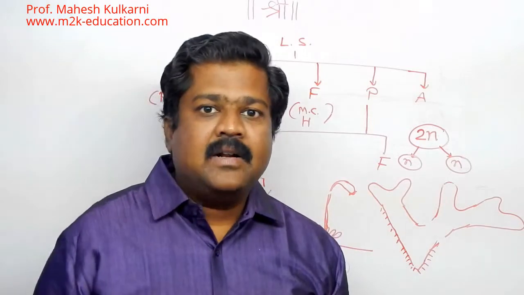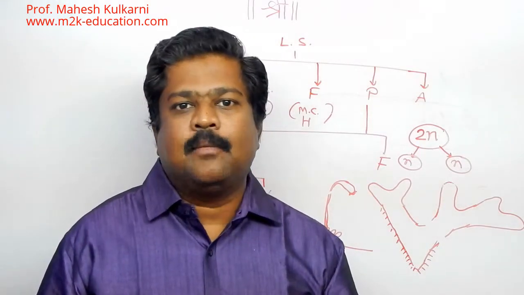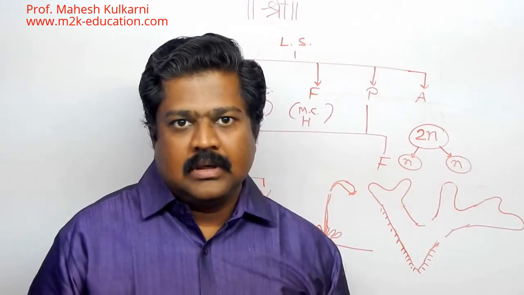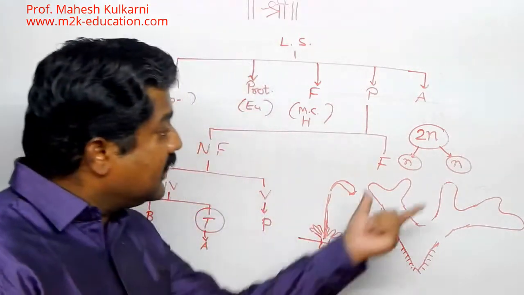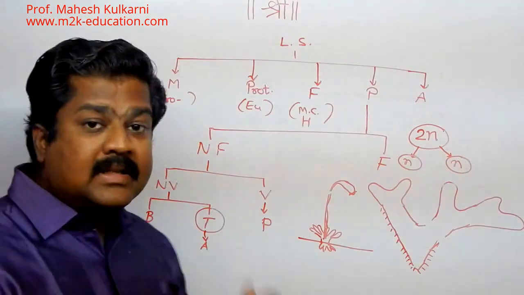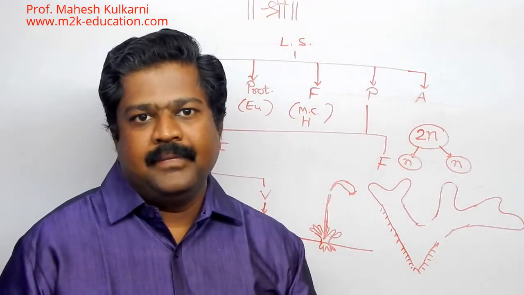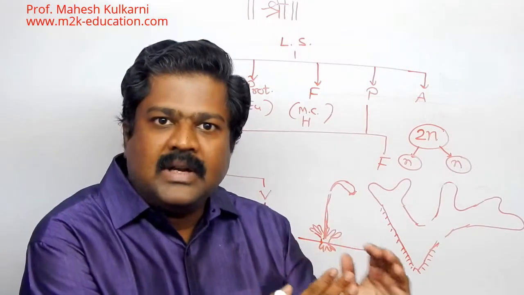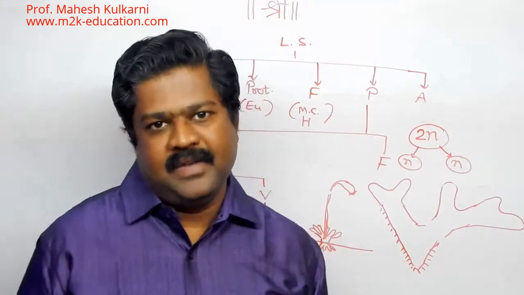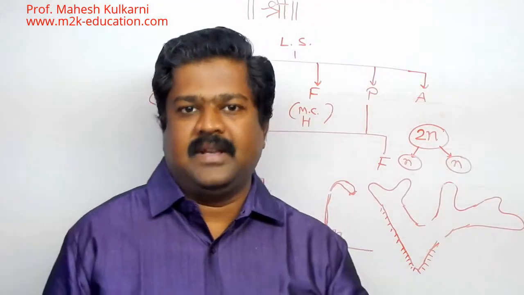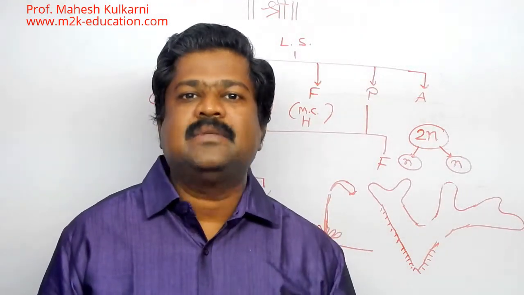Now the case is whether both gametes are motile or not motile. Motile means they have motion. Say for example, in certain plants, both gametes are motile. We are calling that syngamy. I can't consider one as a male gamete and the other as a female gamete. But in a variety of plants, one gamete is fixed and the other gamete is motile.